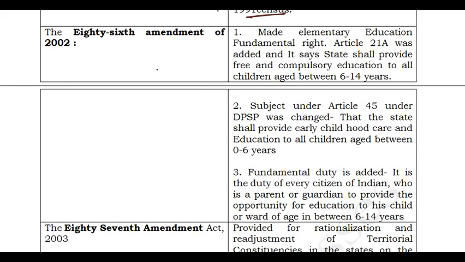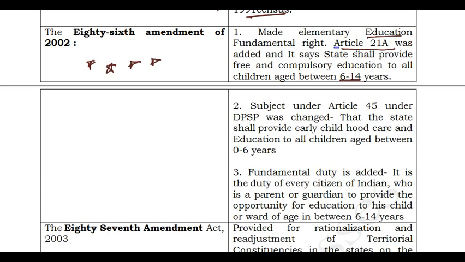And what about the 86th Amendment Act? This is again an important act. Here we changed 3 items, as we discussed when discussing fundamental rights, fundamental duties, and directive principles of state policy. Based on the 86th Amendment Act, Article 21A was added to the fundamental rights, and elementary education was made a fundamental right. It is the duty of the state to provide free and compulsory education to children aged between 6 and 14 years.